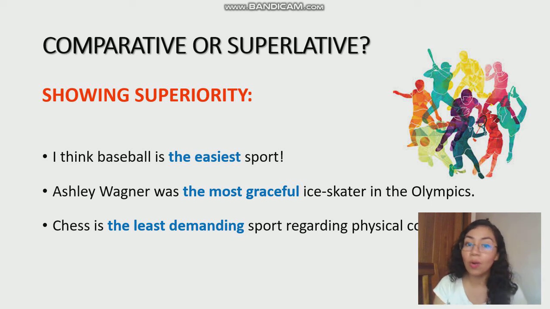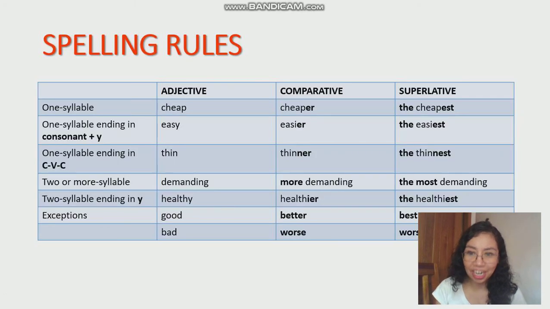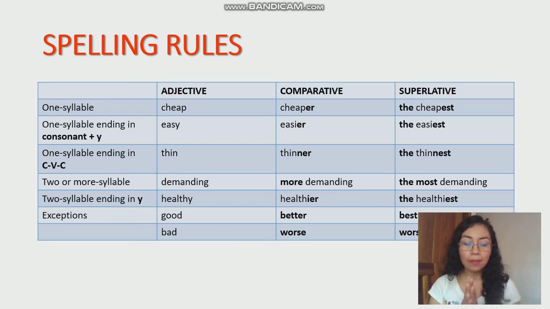Do you remember why in some cases we add est to the word, or why in some cases we use most? No? Well, don't worry. I prepared this chart for you, so maybe it is easier to remember in what cases we need to do what. So, just a quick recapitulation, right? When we have one syllable adjectives, like cheap, for example, if I want to make a comparative, I just add the letters ER.